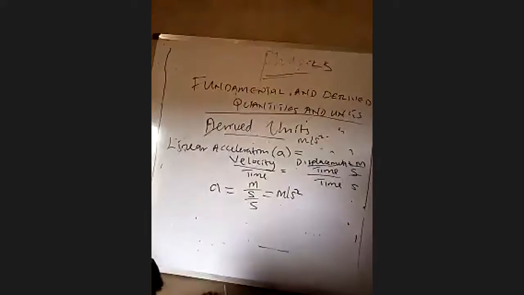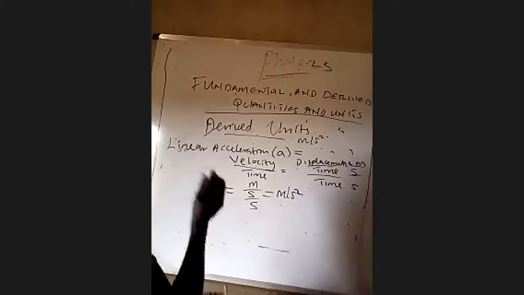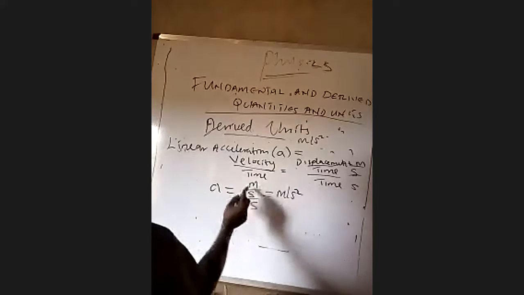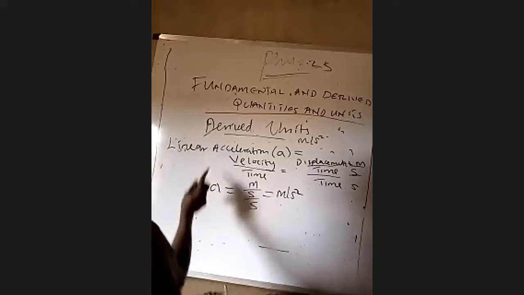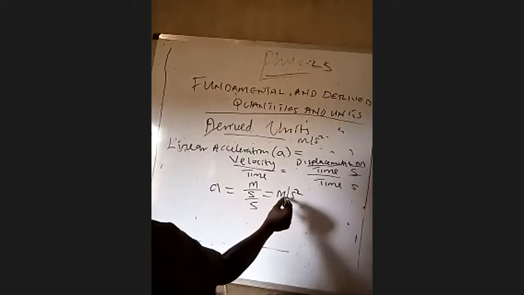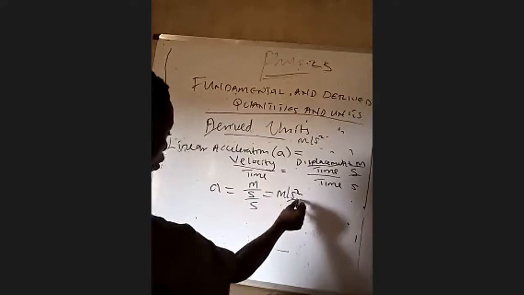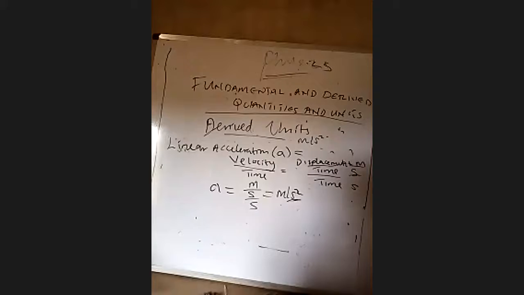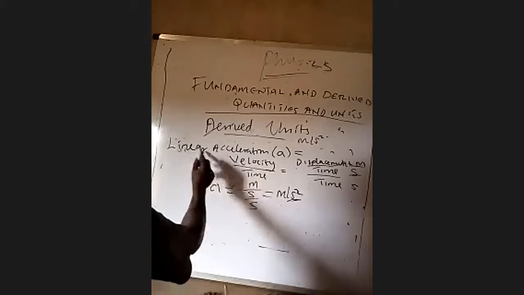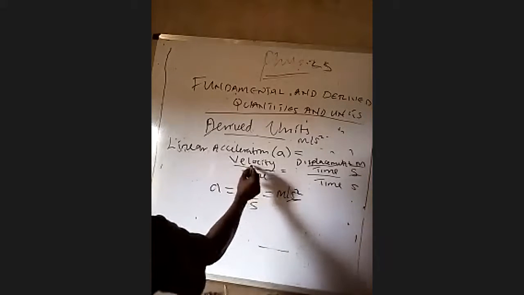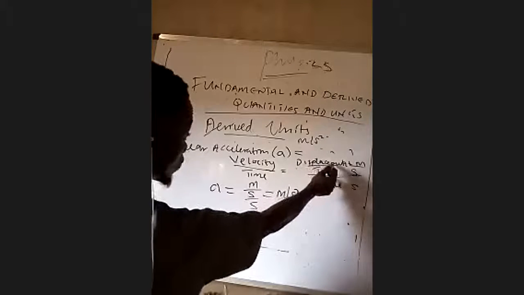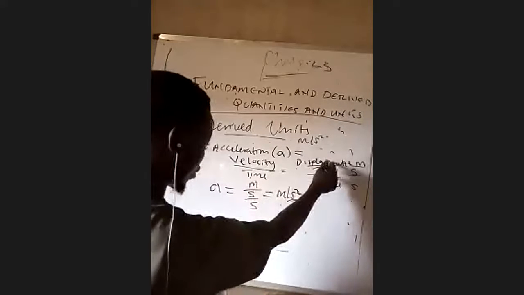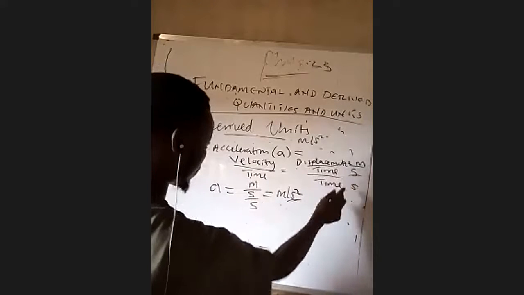I'm so sorry for the disruption. So now the derived unit of linear acceleration becomes meter per second squared. This is very simple. We said that the formula for calculating linear acceleration is velocity all over time. And velocity is displacement all over time, all over time.